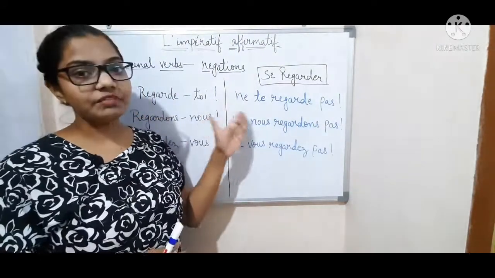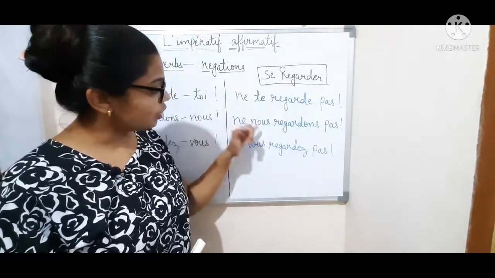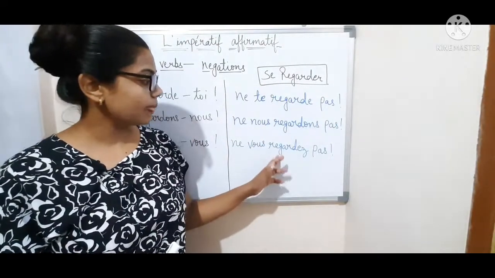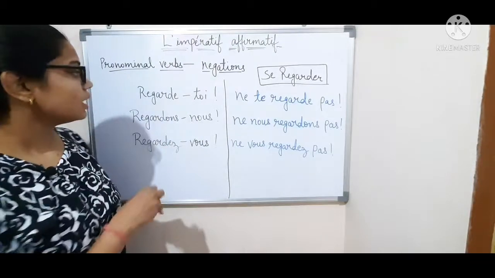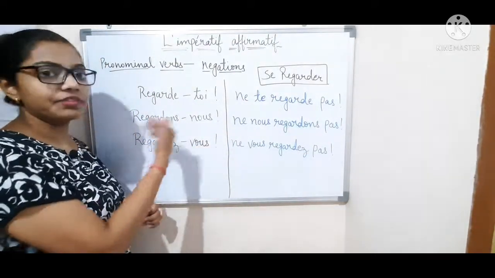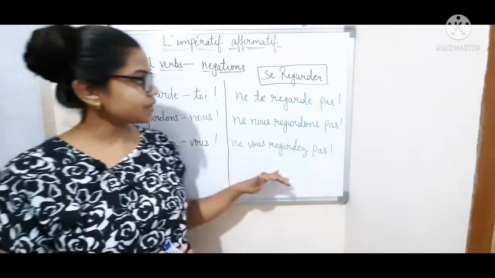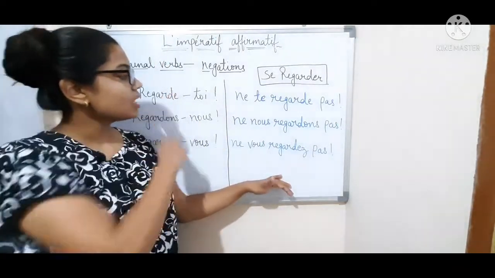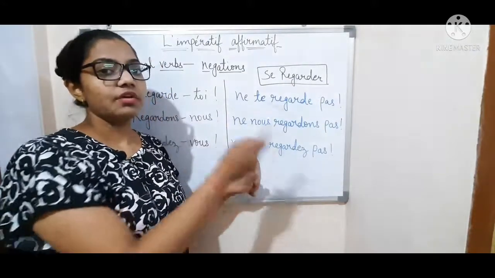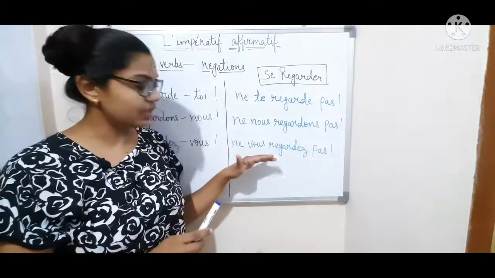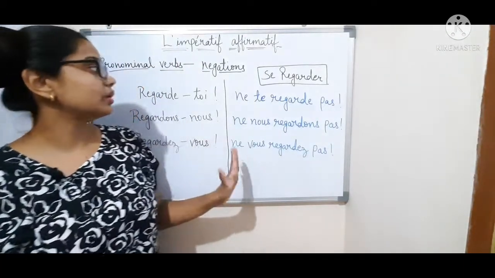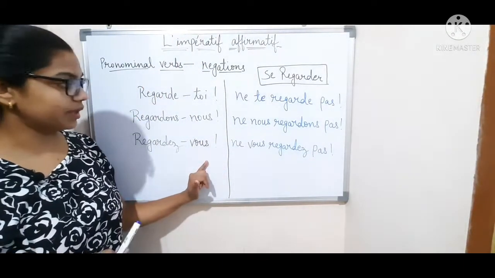And yes, when we do negations, te, nous, vous should always come before the verb. In the positive one, they have to come after the verb. In the negative sentences with pronominal verbs, these are the pronouns which we put before the verb, before the verb in negations and after the verb in affirmative sentences.